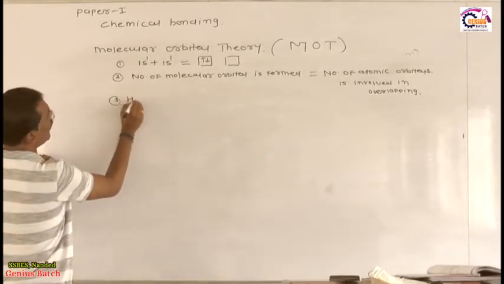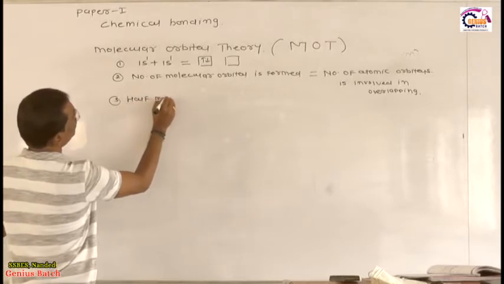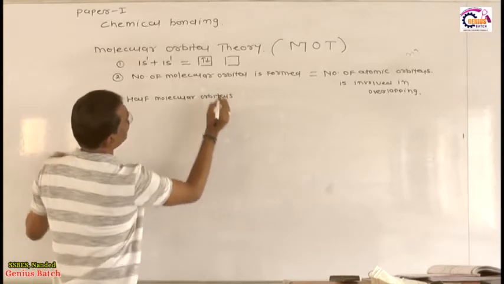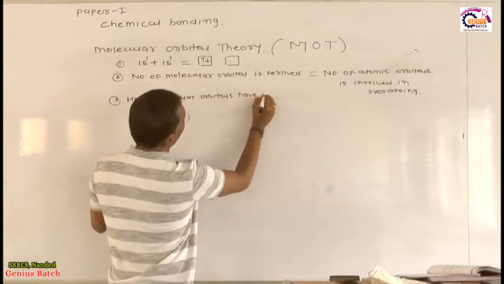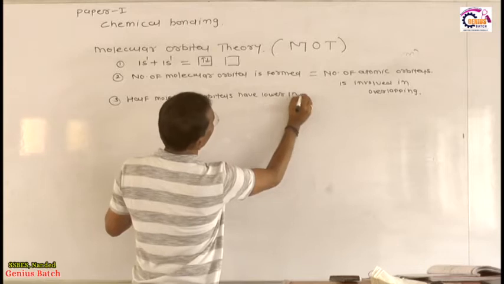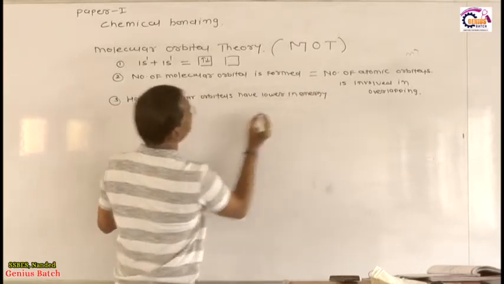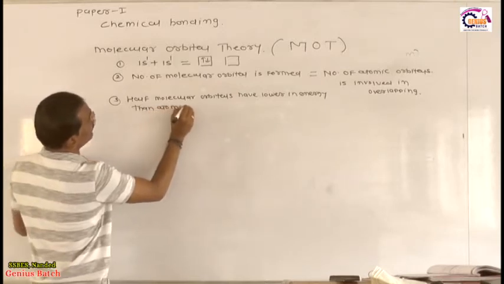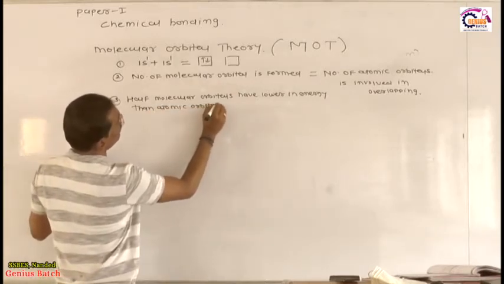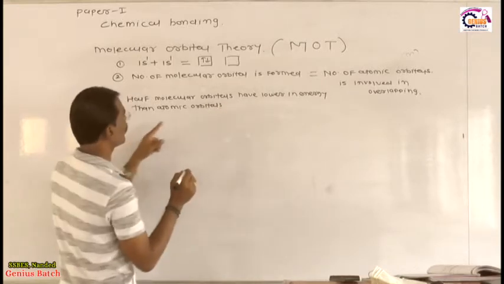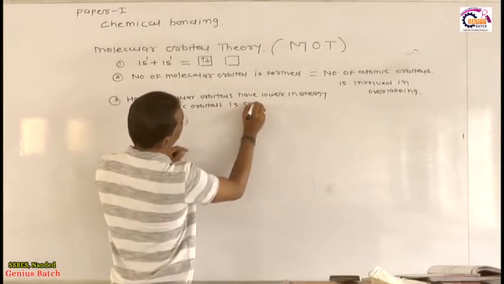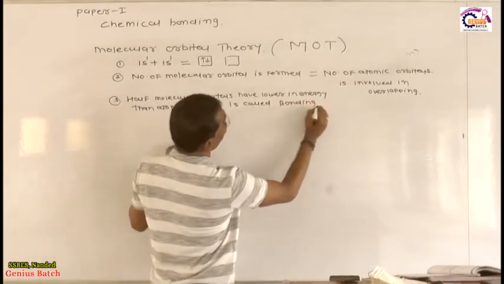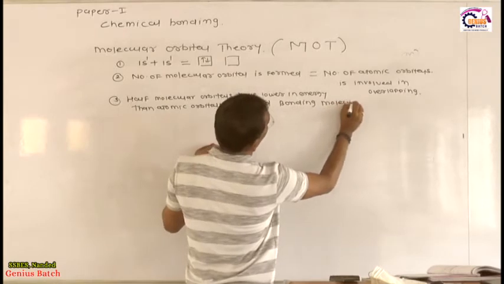Third point: half of the molecular orbitals have lower energy, obviously lower than the atomic orbitals. Lower in energy than what? Lower than the atomic orbitals, and such an orbital is called a bonding molecular orbital.